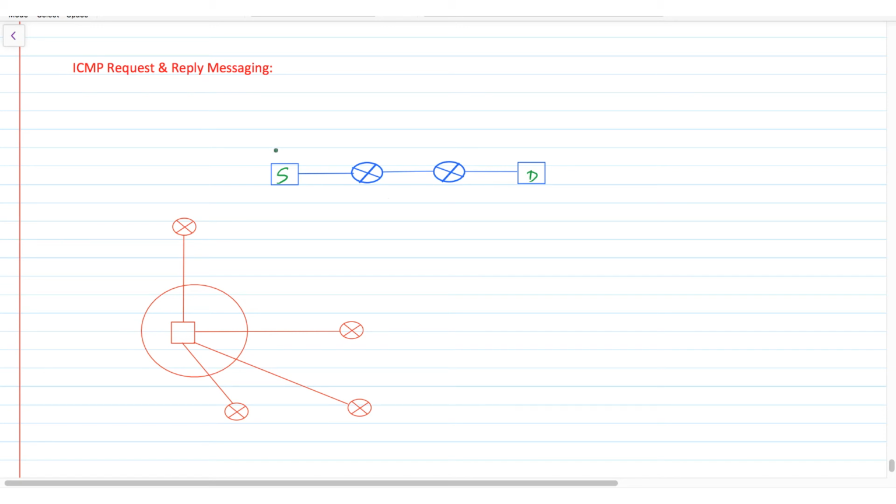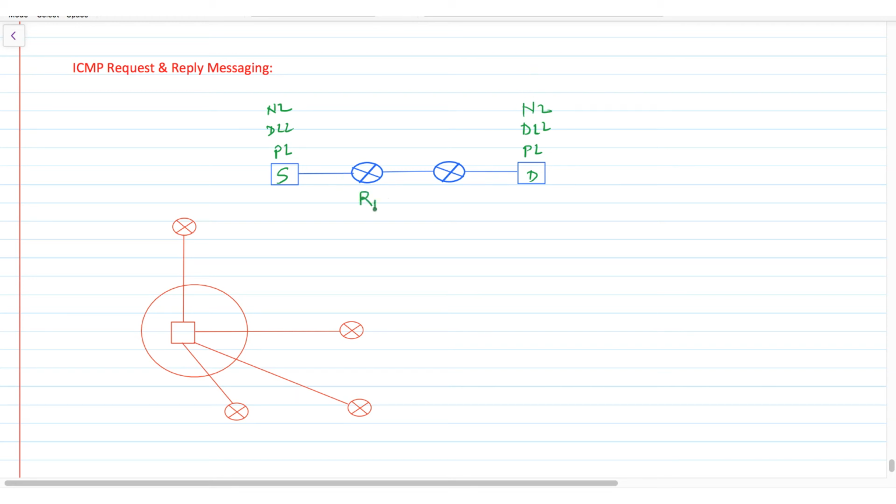source will have physical layer, data link layer, network layer, transport layer and application layer. Same way at this destination also there will be a physical layer, data link layer, network layer, transport layer and application layer.